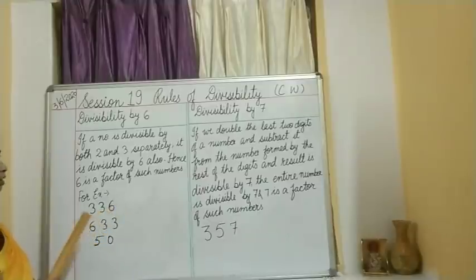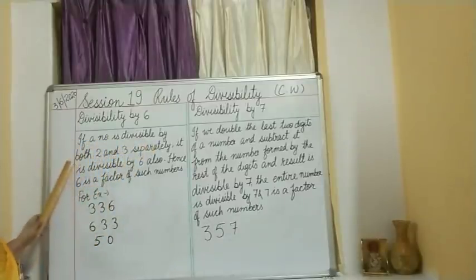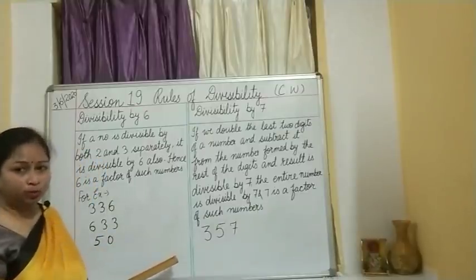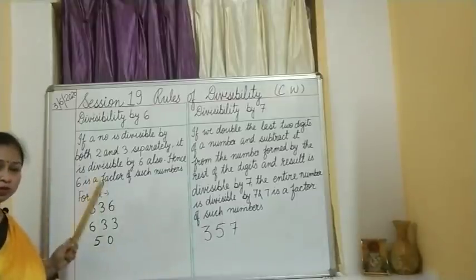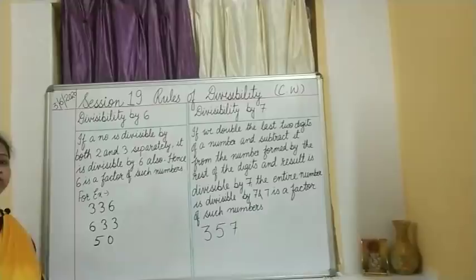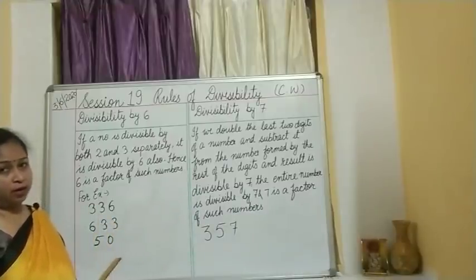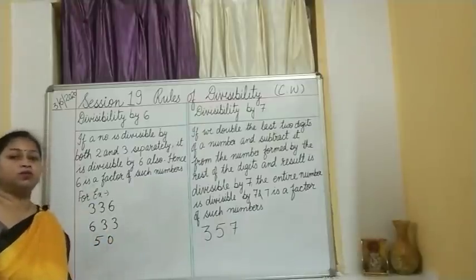Children, divisibility by 6. If a number is divisible by both 2 and 3. So you have already learned a divisibility rule by 2 and divisibility rule by 3. Okay. So for 6, you have to check whether the number is divisible by 2, by 3. Then if it is divisible, then the entire number is also divisible by 6.